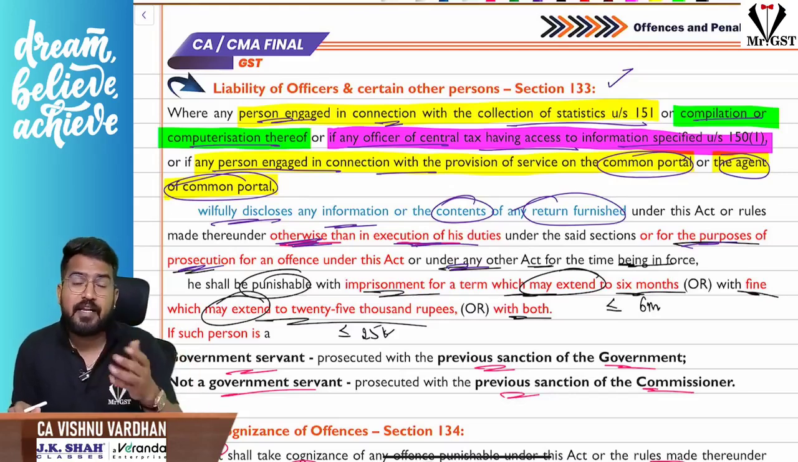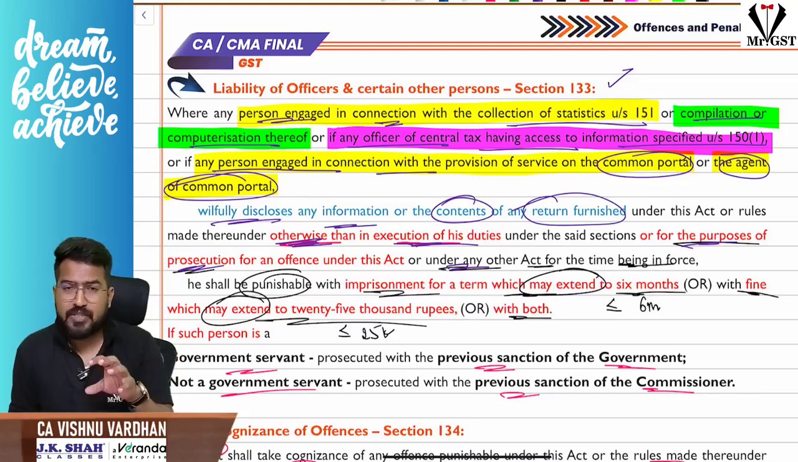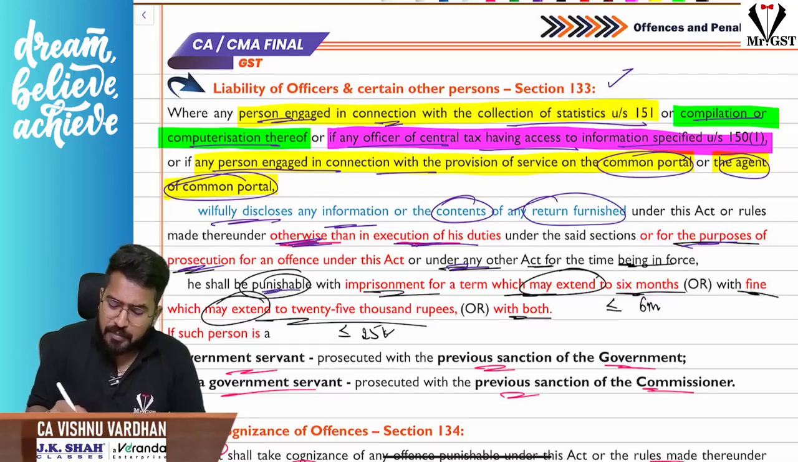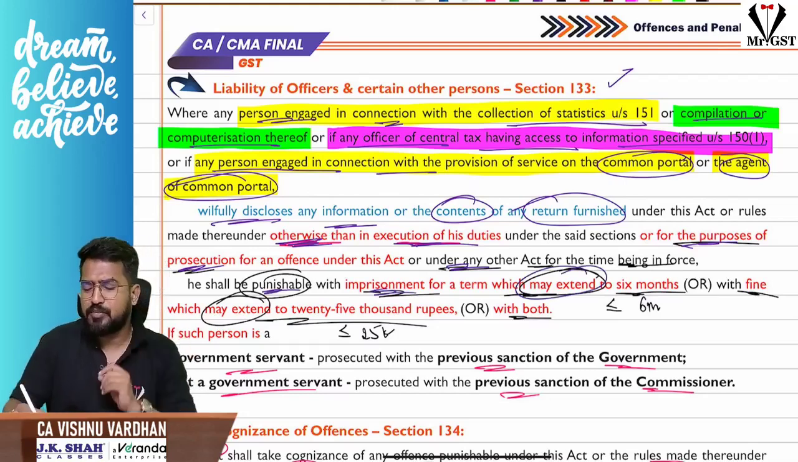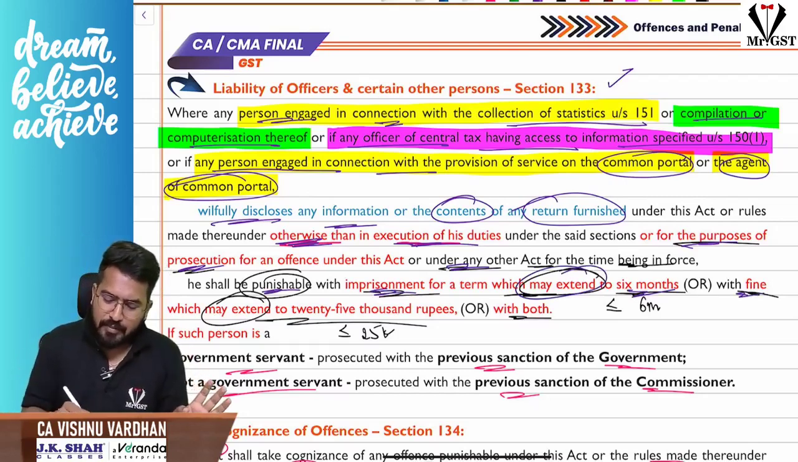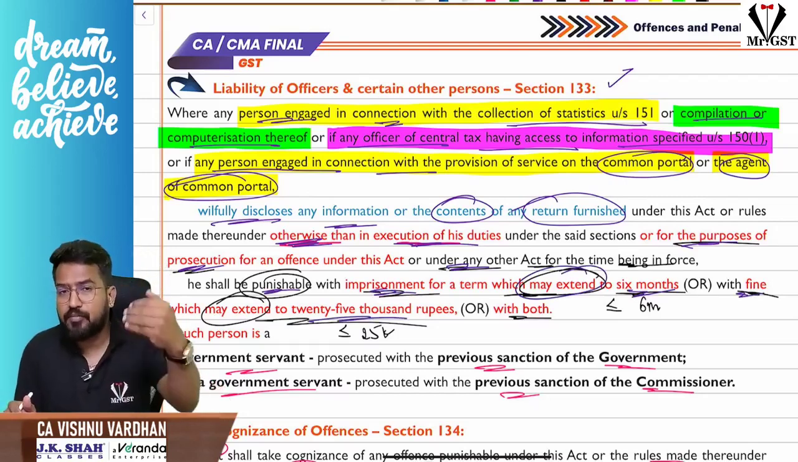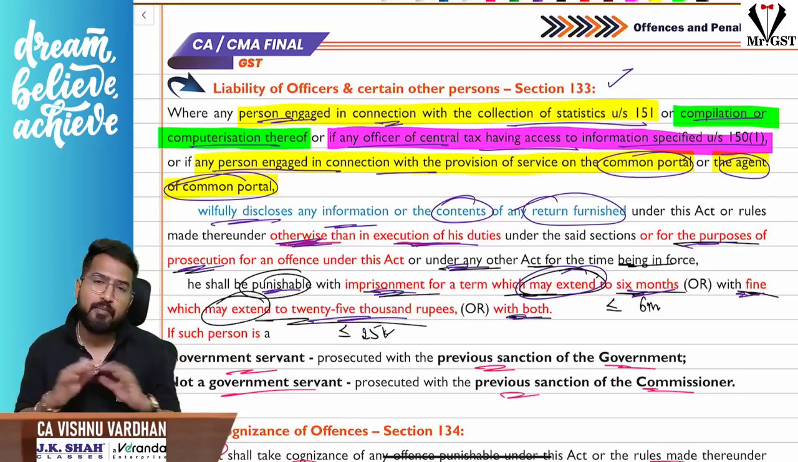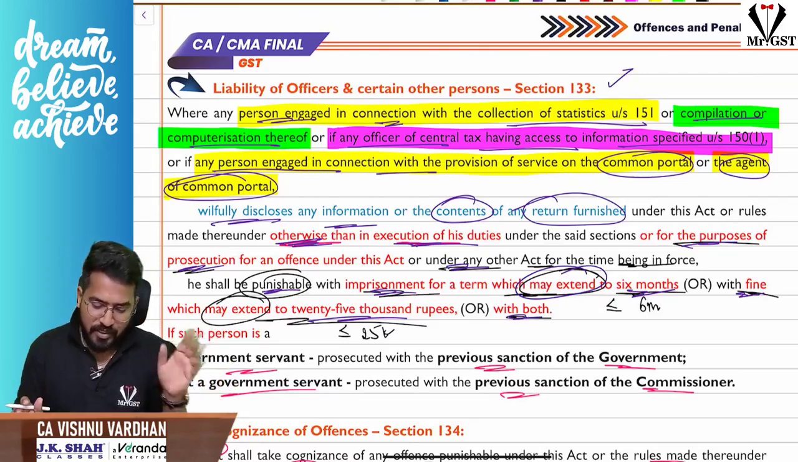Other than that, if department people or any people who are entrusted with certain duties leak the information, in such cases they will be punishable with imprisonment, which may extend up to 6 months. That means less than or equal to 6 months imprisonment, or a fine of maximum 25,000. It can extend up to 25,000. Or sometimes they will get a bumper offer, both imprisonment as well as fine. Okay, that is there.